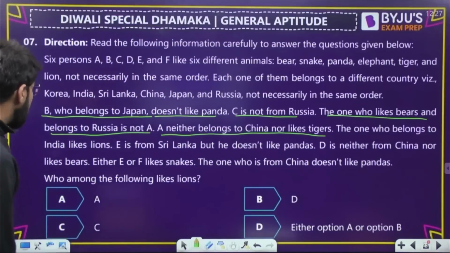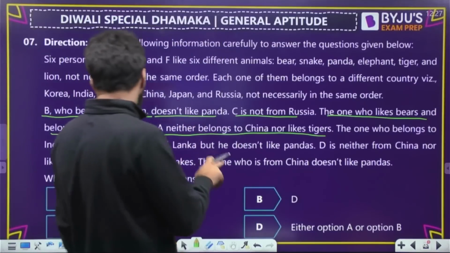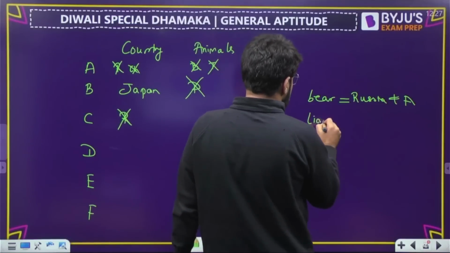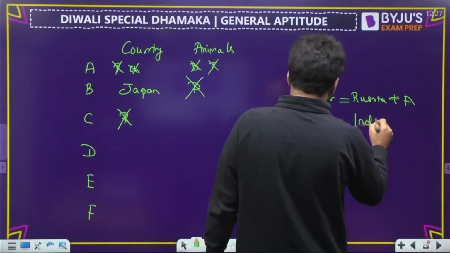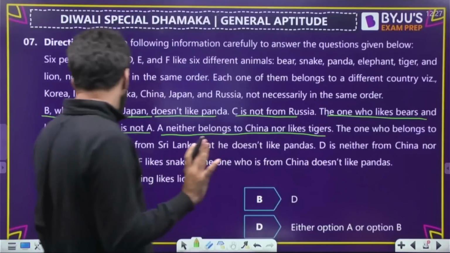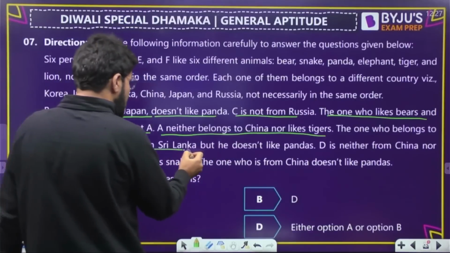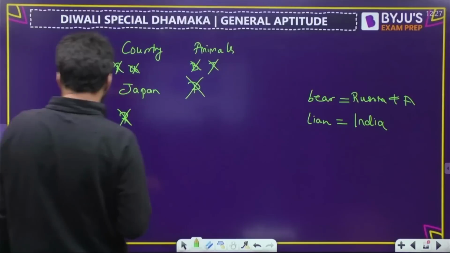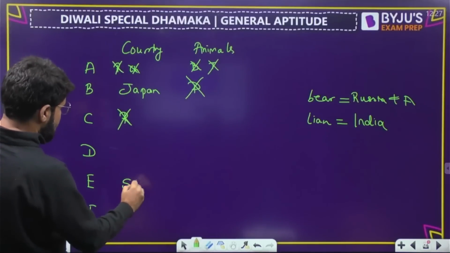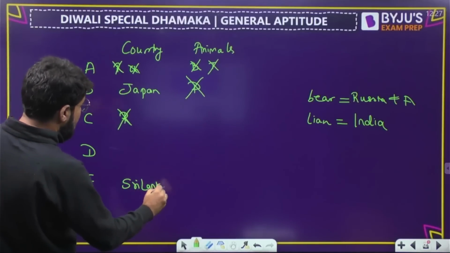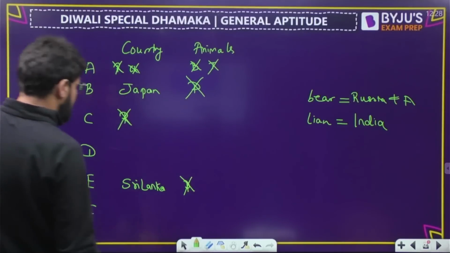The one who belongs to India likes lions. So lion will go with India. But where is India? That we have to see. That is not conclusive right now. E is from Sri Lanka, but doesn't like panda. So E's country is straight away known, Sri Lanka, but doesn't like panda.